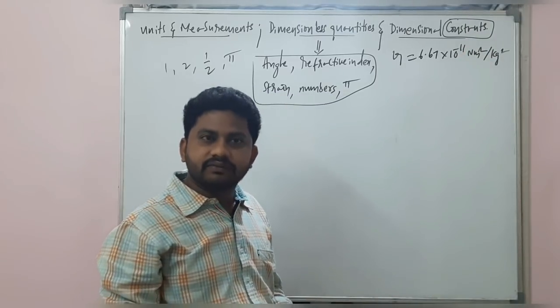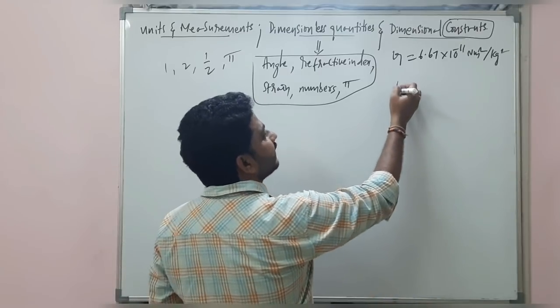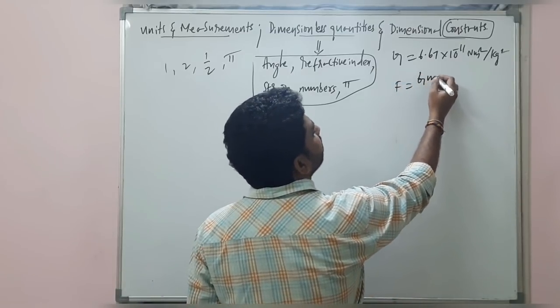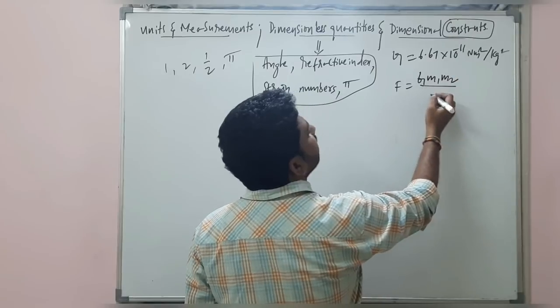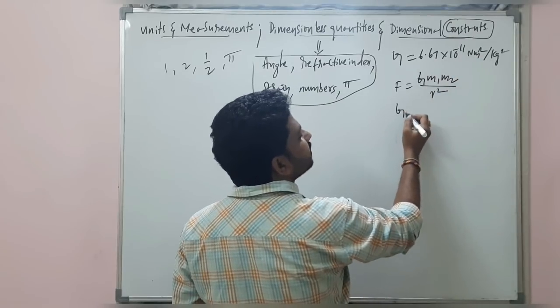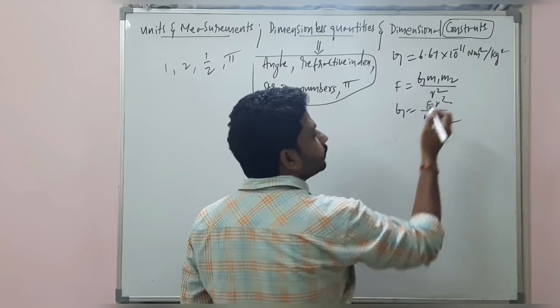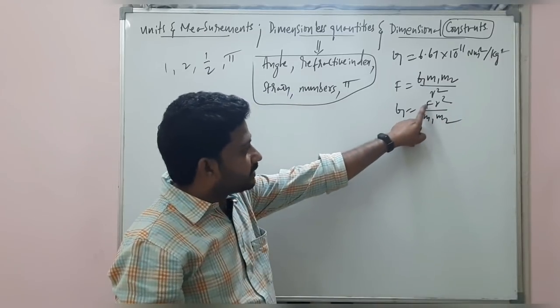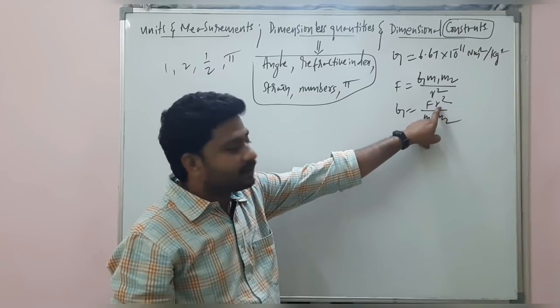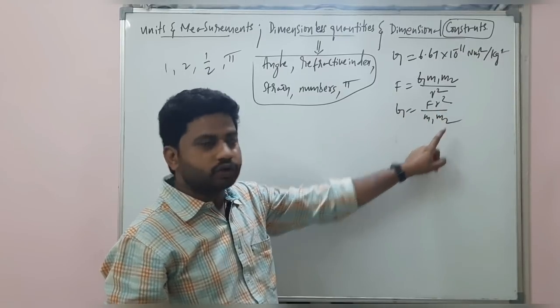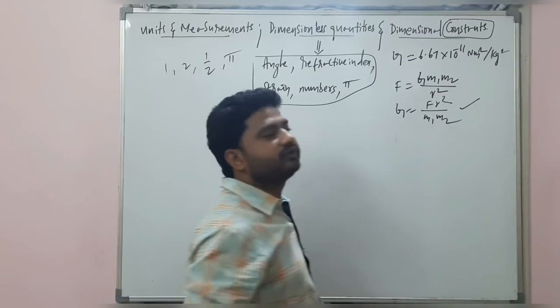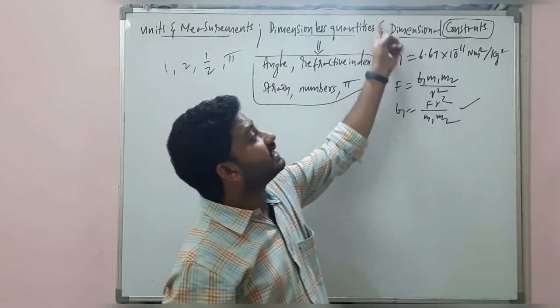What is the dimension? We have already discussed and derived it. F is equal to G m1 m2 by r square. From here G is equal to F r square by m1 m2. Force dimensions you know, distance dimensions you know, mass dimensions also you know, and you get the dimensional formula of this. That's called a dimensional constant.